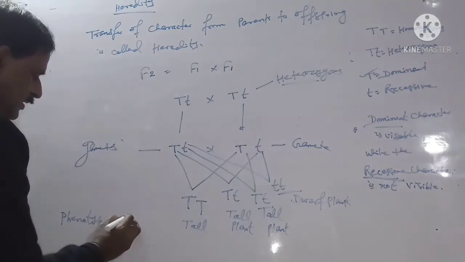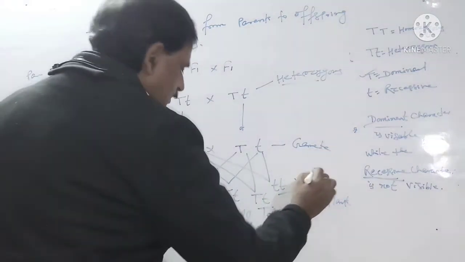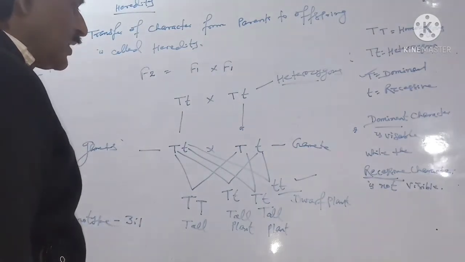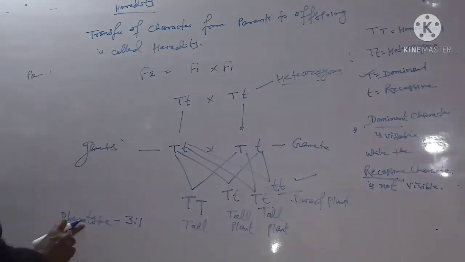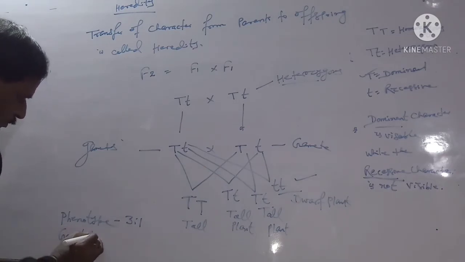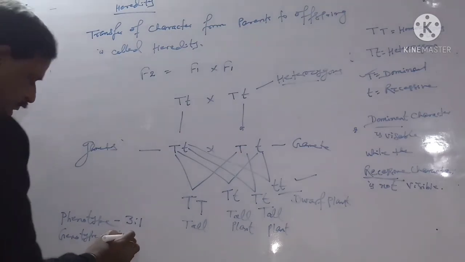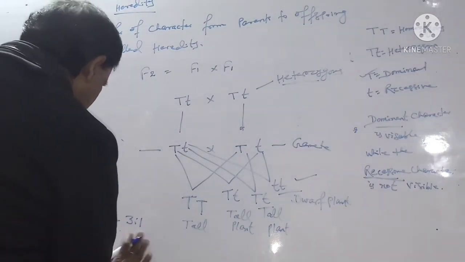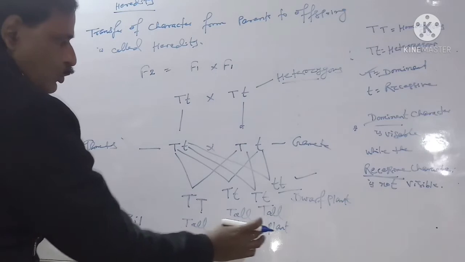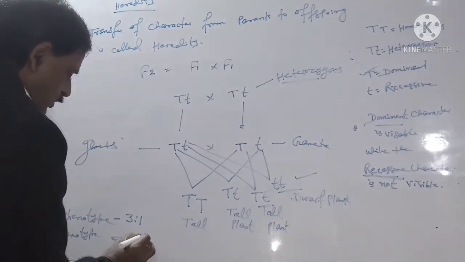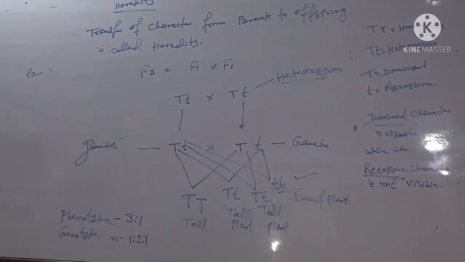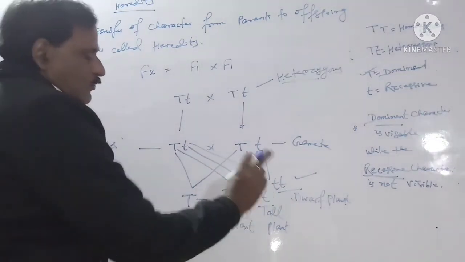The phenotype ratio is 3:1 and the genotype ratio is 1:2:1, because we find three tall plants and one dwarf plant.